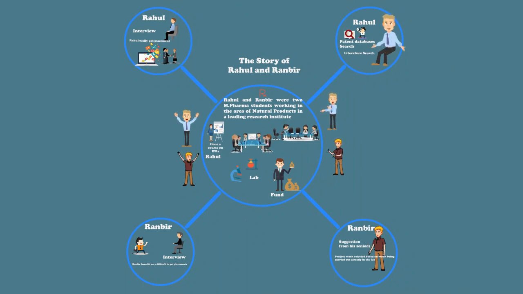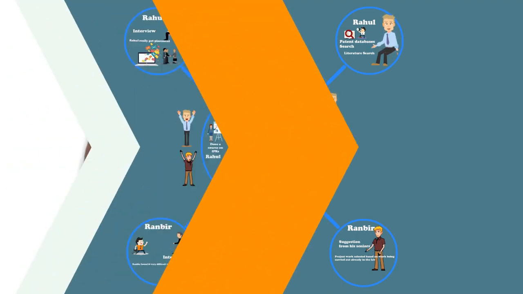Both had worked under identical conditions, worked hard, honestly. Then what happened? The only difference was in the choice of research projects. While Rahul was able to identify a hot project based on patent search, that is nothing but the knowledge of intellectual property rights, and solved an industrial problem, Ranbir had no idea what was important for the industry. Hence, as researchers, we must be aware of intellectual property rights.